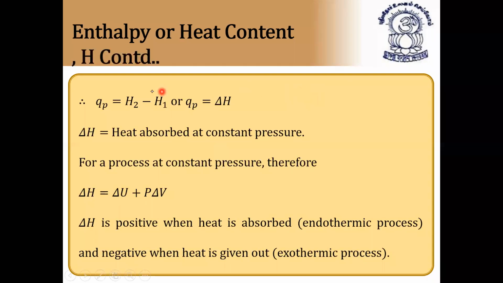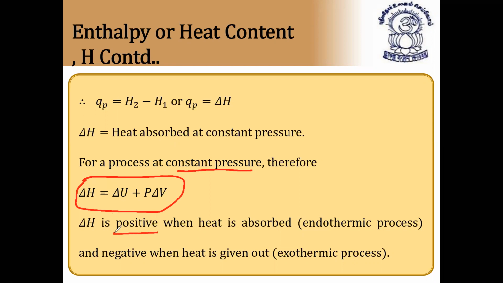Continuation. Enthalpy or heat content. QP is equal to H2 minus H1. That is, QP is equal to delta H. So delta H is called heat absorbed at constant pressure by a process at constant pressure. Therefore, very, very important, delta H is equal to delta U plus P delta V. That is the change in enthalpy for a process at constant pressure, given by the formula delta H is equal to delta U plus P delta V.